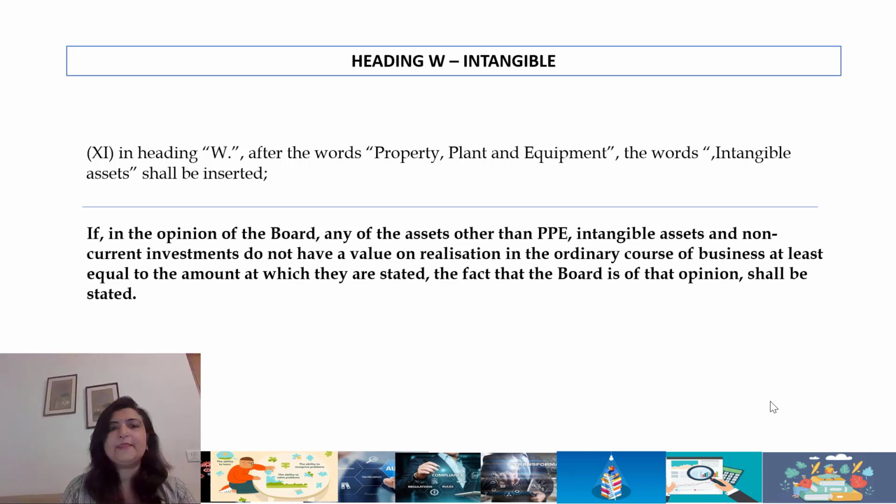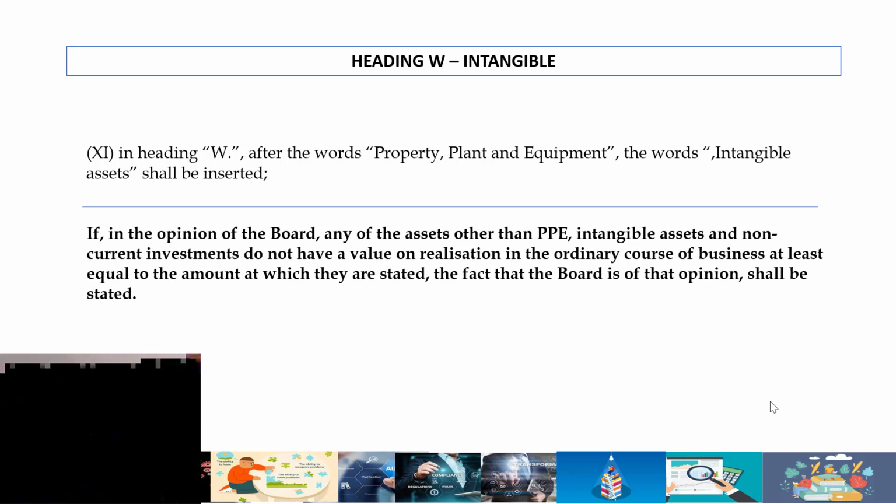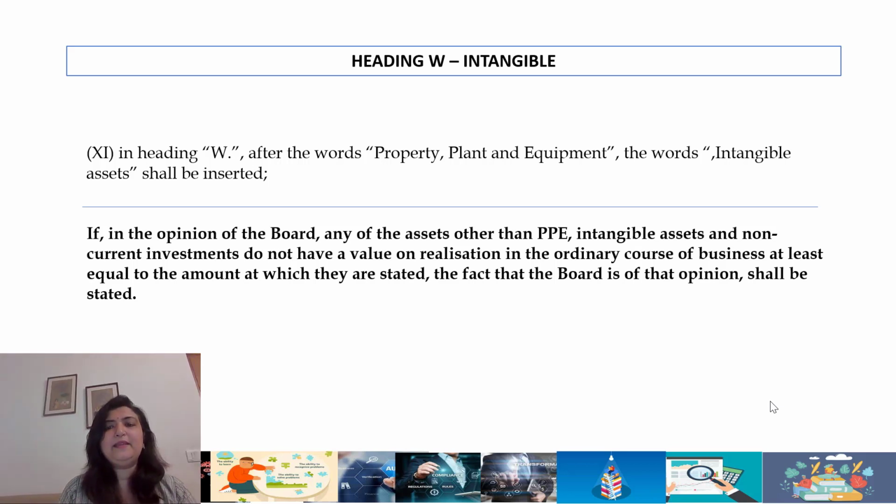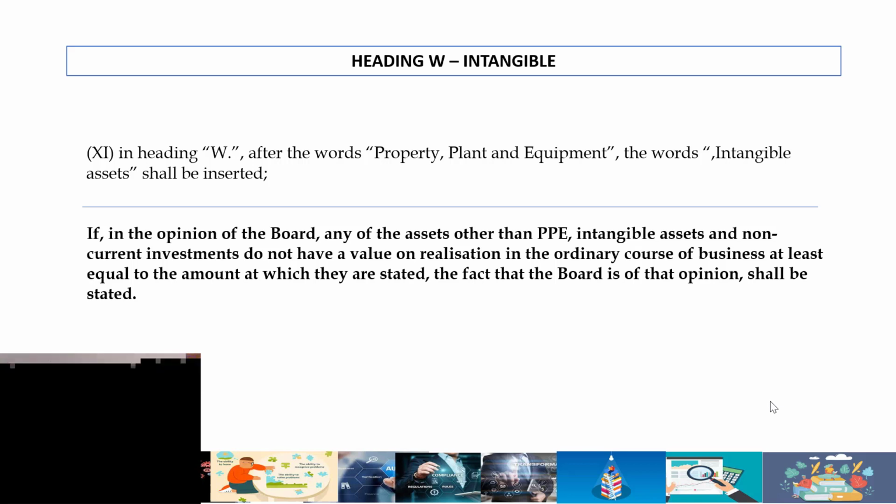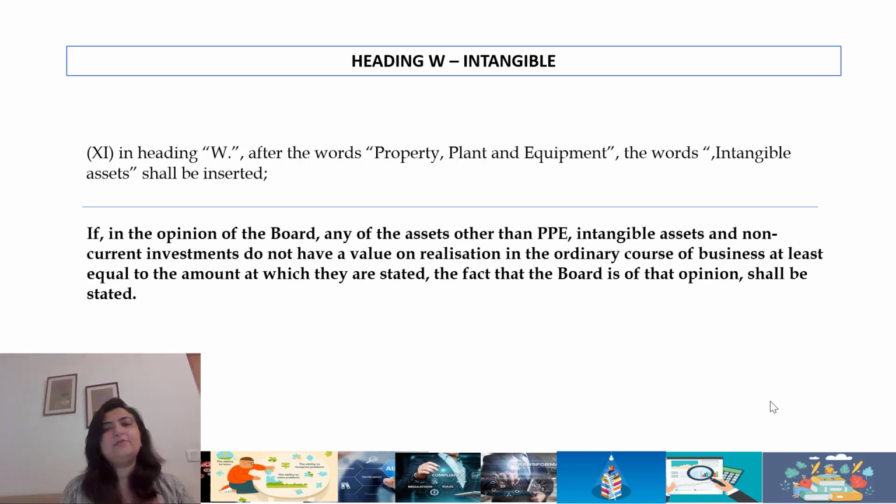Intangible assets, any of the assets other than PPE, intangible, etc., which do not have a value on realization shall be stated. So you may go through this clause in greater detail.